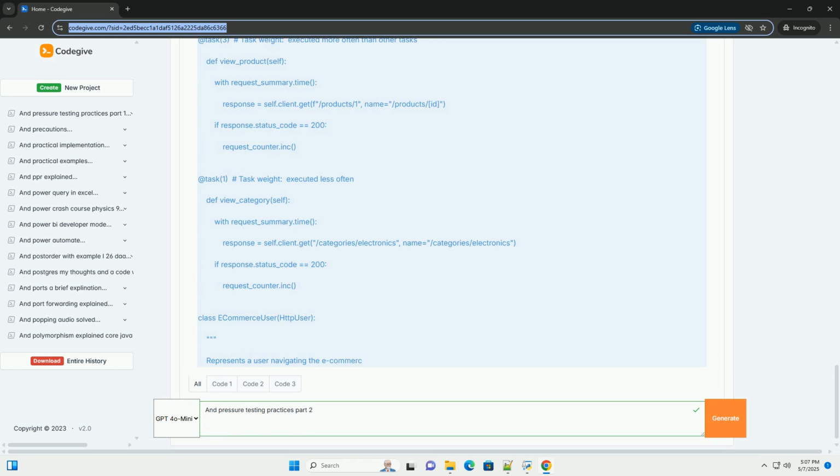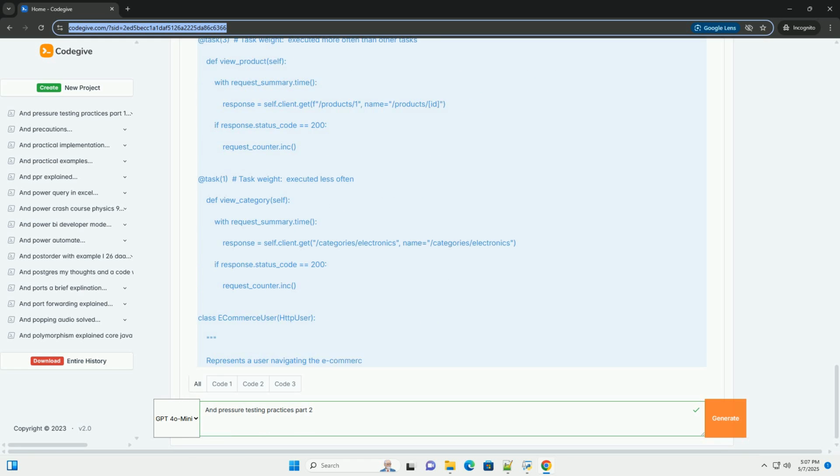1. Installation and setup, Locust. First, ensure you have Python installed, version 3.7 or higher recommended. Then, install Locust using pip. You might also need to install additional dependencies depending on your target application's authentication or data format requirements. For example, if your application uses OAuth 2, you might need the requests-oauthlib library.